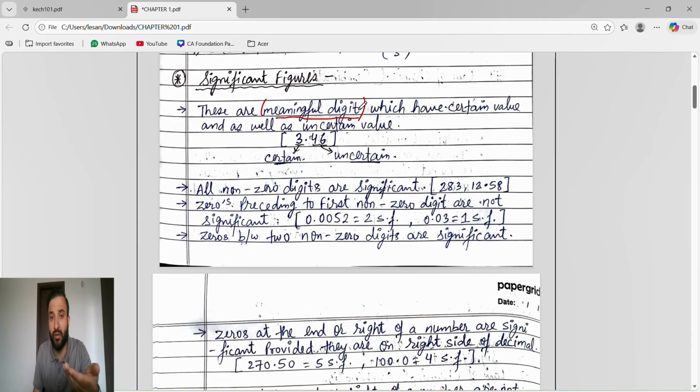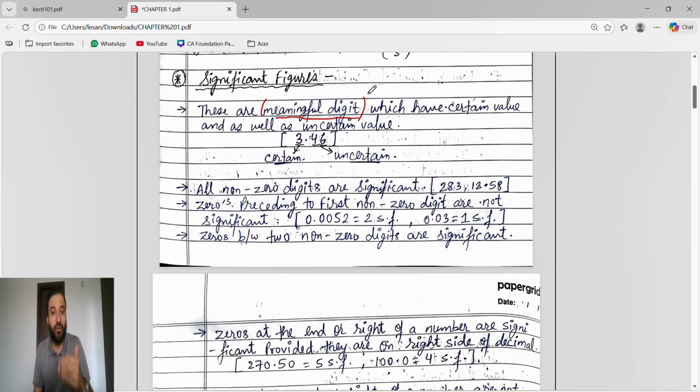And which type of values will it give? It will not give exact values. Suppose I tell you to purchase 20 apples or purchase 5 pens. Here I am giving you exact values. Exact values will not come under significant figures; they have infinite significant figures. That's why exact values will not come under significant figures.